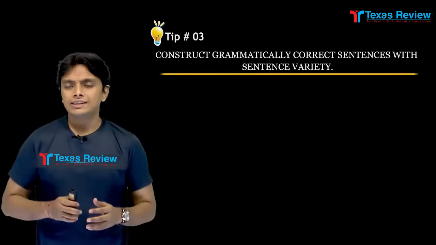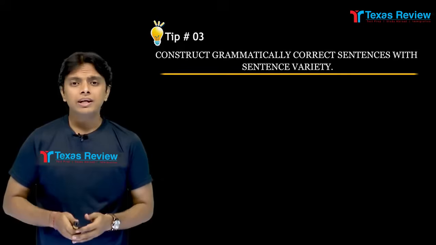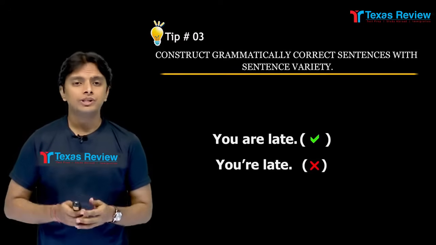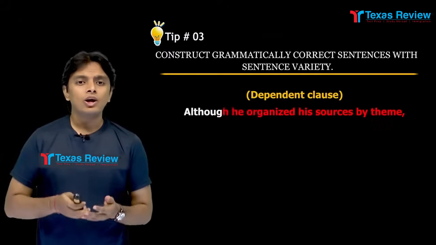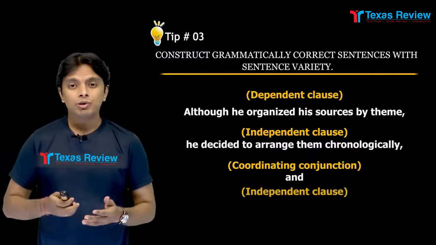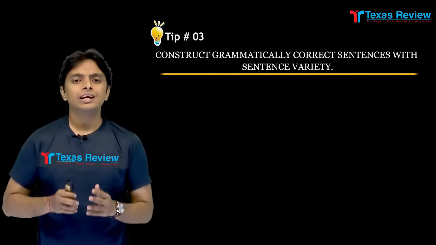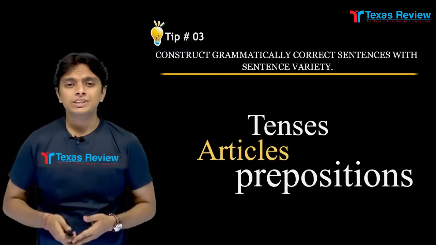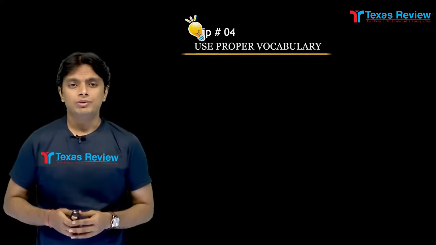Tip number 3. Construct grammatically correct sentences with sentence variety. In the writing module, grammatically correct sentences play a very crucial role. In IELTS, the sentences should be grammatically correct along with a range of sentences. You need to include complex and compound sentences for a better score. Also ensure that you use the appropriate tenses, articles, prepositions and other grammatical features.